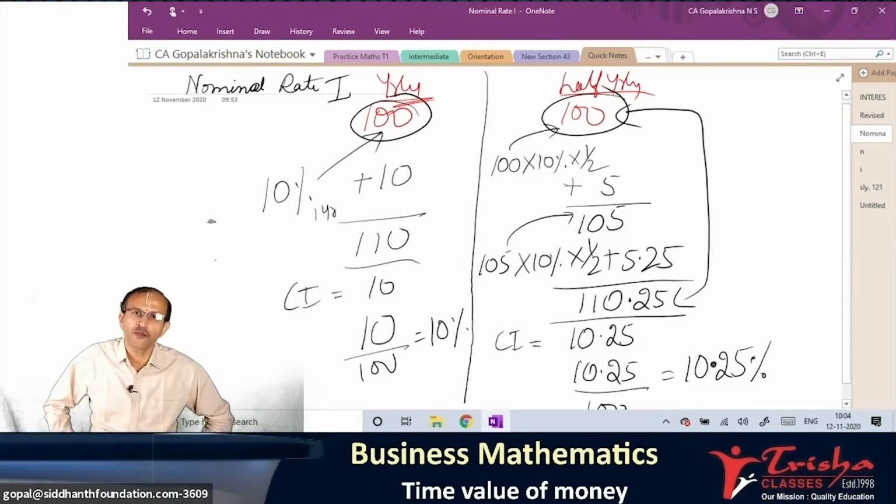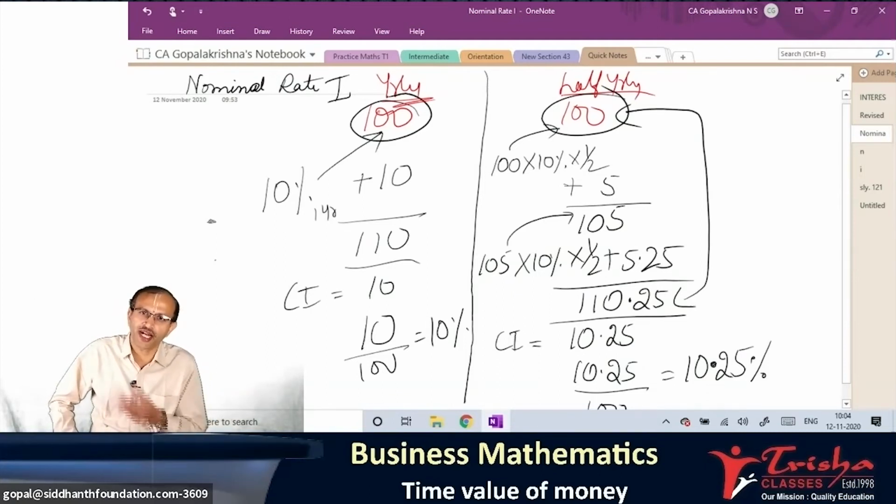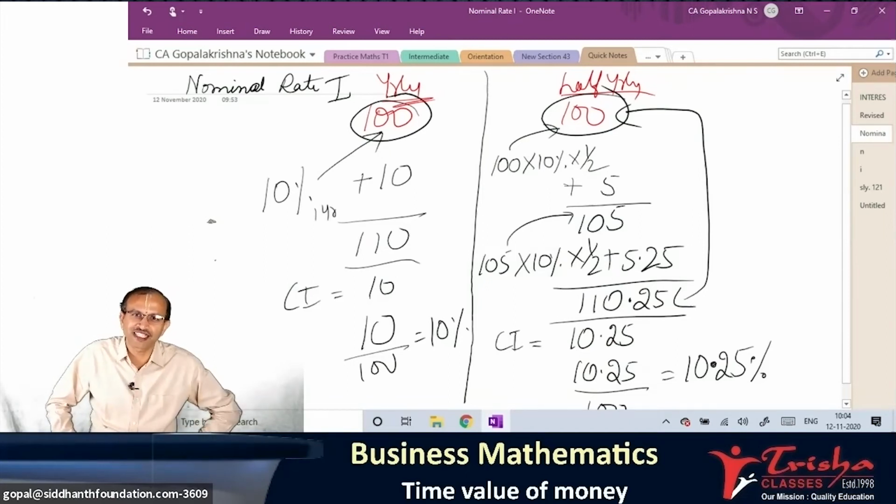For 1000, 2.5. If it is 10,000, you would have got 25 rupee extra. With 25 rupee, you would have had something extra, one notebook or one small ice cream, something you would have had. So which is better? Which is better? Bank A is better or bank B is better?